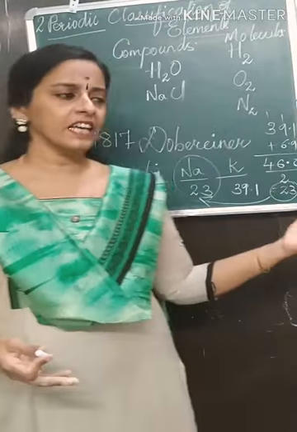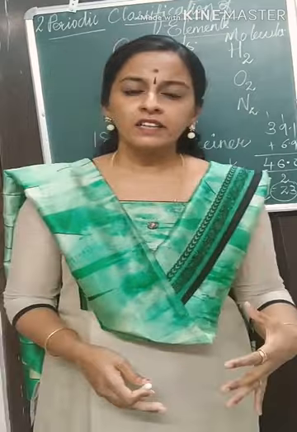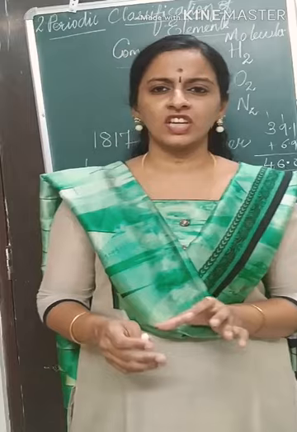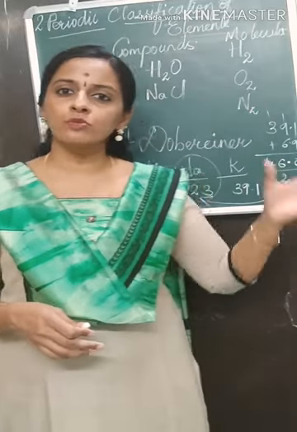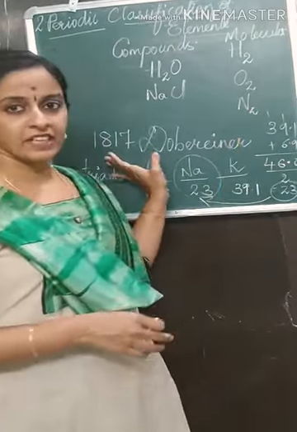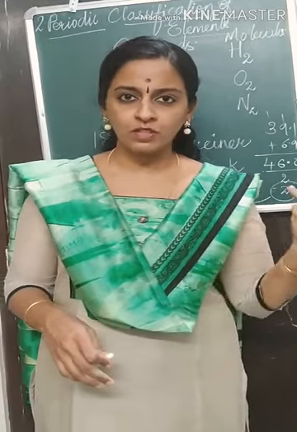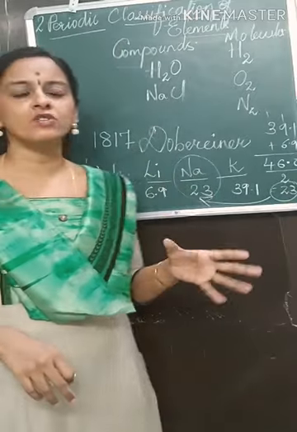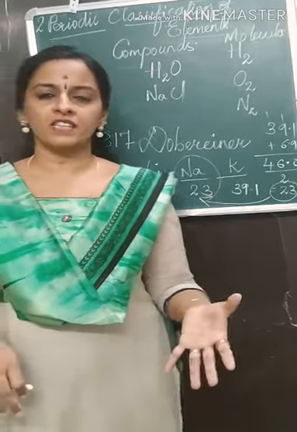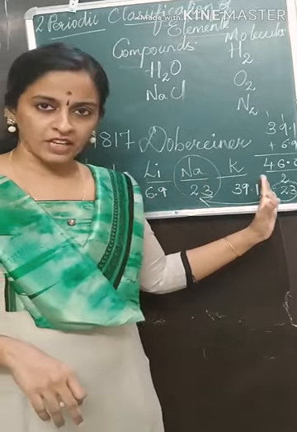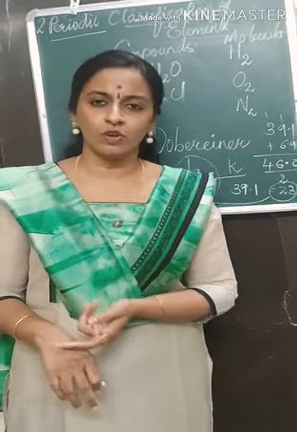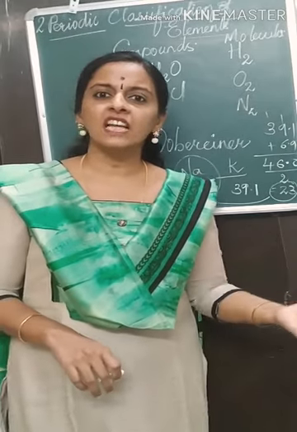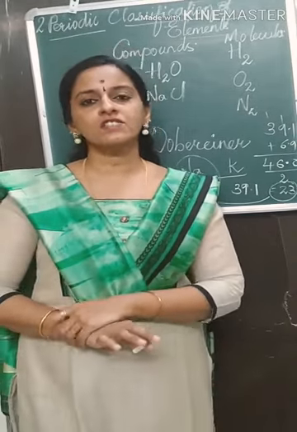Then similarly he made some triads, but the limitation, the disadvantage of this type of classification was that very few elements were known at that time, 1817, and most of those elements did not obey Dobereiner's triads rule. Only a few elements could be classified, like lithium, sodium and potassium, and chlorine, bromine and iodine also obeyed the rule. But other elements did not obey Dobereiner's triads rule.